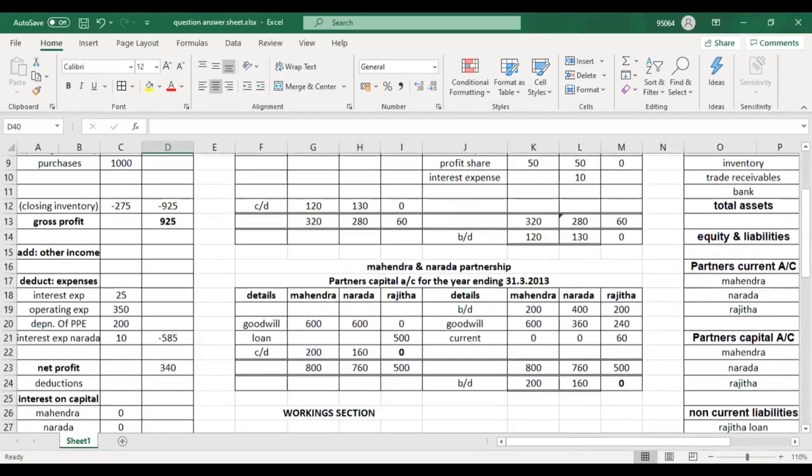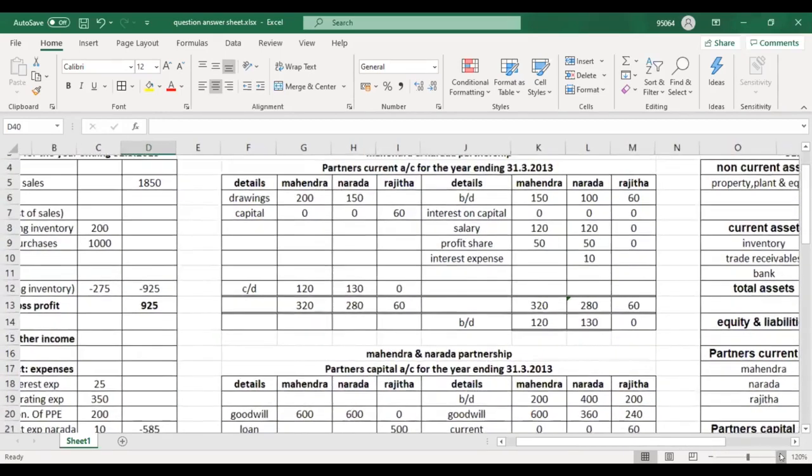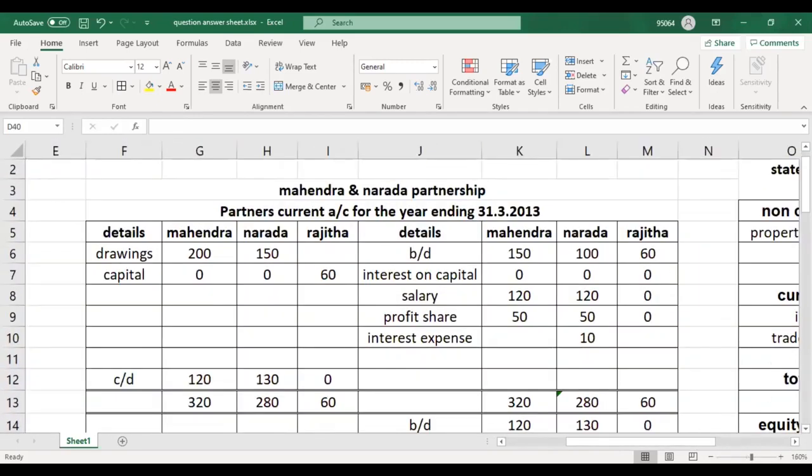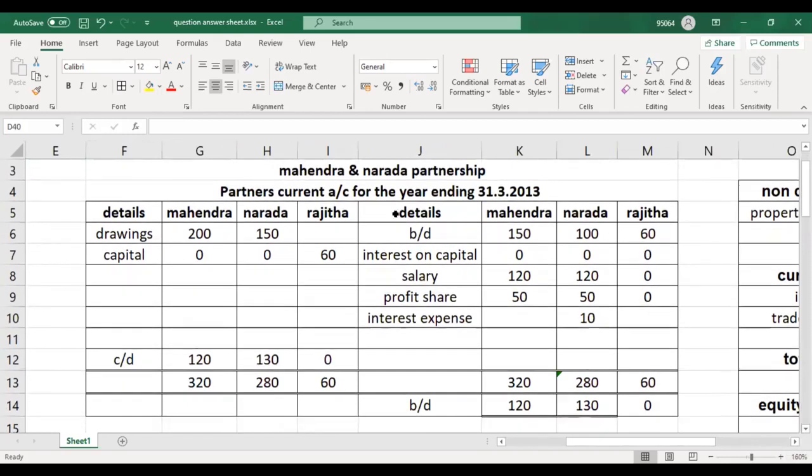Now let's go for the partner's current account. Guys, for the corrected amounts, just put a tick. Correct yourself, put a tick for all the corrected amounts, for the brought down, carried down, and everything. Check whether you have missed anything. Okay, you haven't missed anything. Done? Okay, so these are okay.